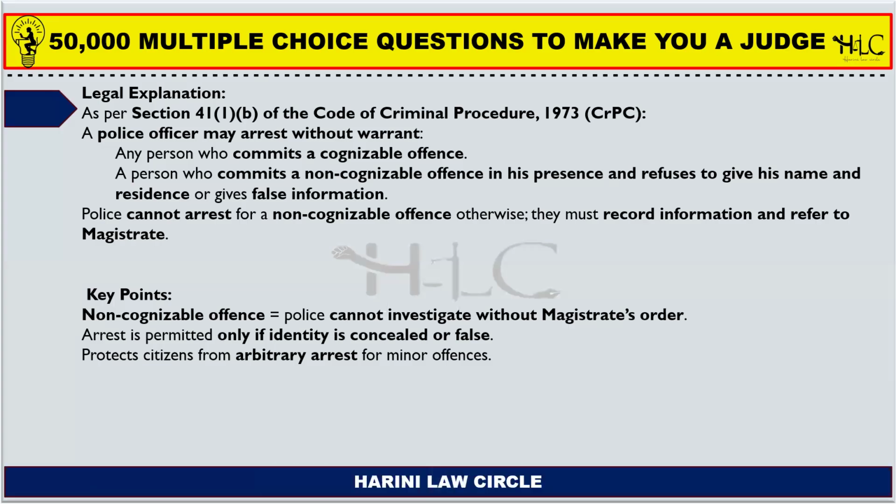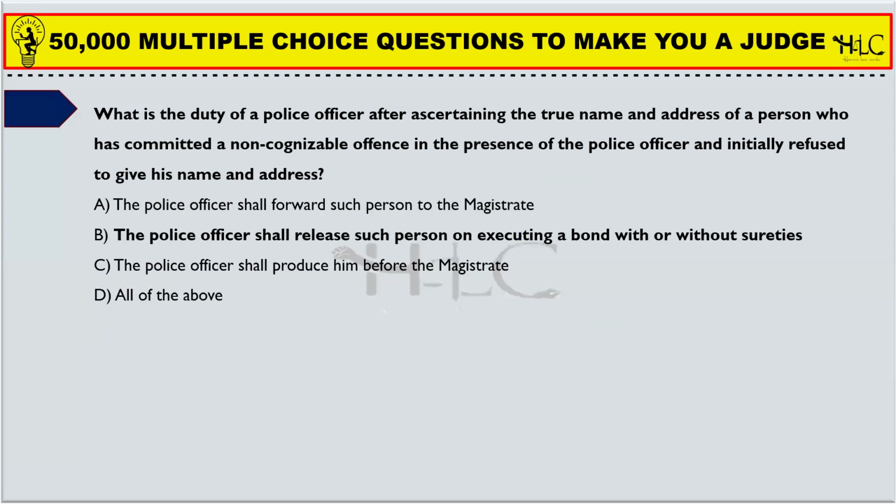Next one. Section 41, subsection 1, subclause B of the Code of Criminal Procedure states that a police officer may arrest without warrant any person who commits a cognizable offense, or a person who commits a non-cognizable offense in his presence and refuses to give his name and residence or gives false information. Police cannot arrest for a non-cognizable offense otherwise. They must record information and refer to the magistrate.